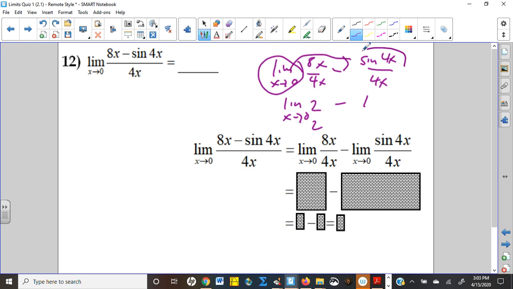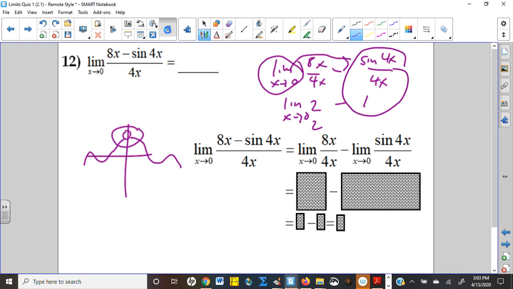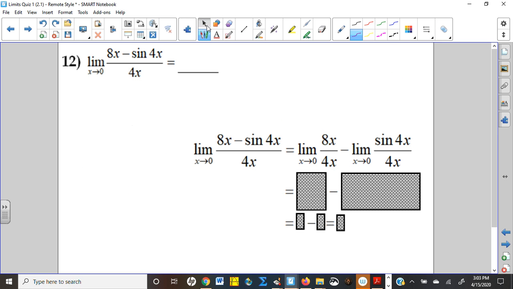And sine of 4x over 4x actually never has a value of 1. We get really, really close to 1. It kind of looks like this, right? But never even equals 1. And so when you do that, it's a big substitution that doesn't make any sense. You have to split the limit. That's a really important step.